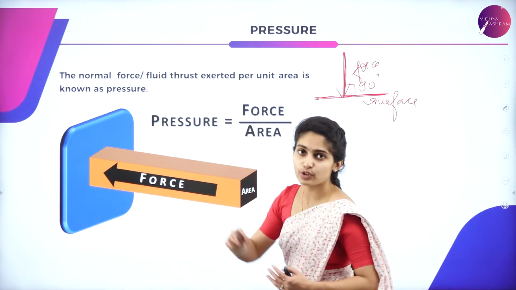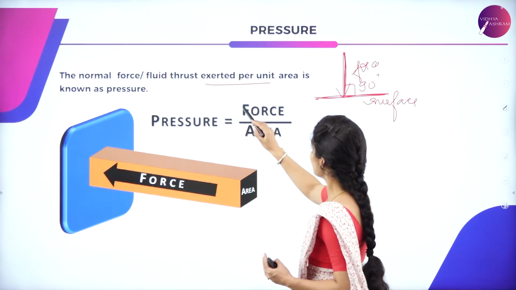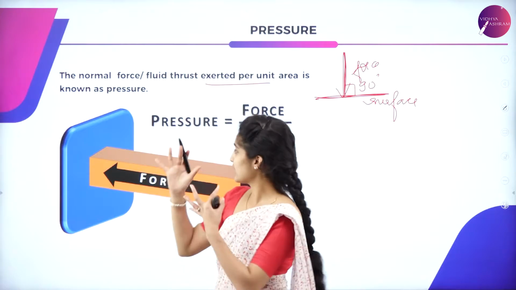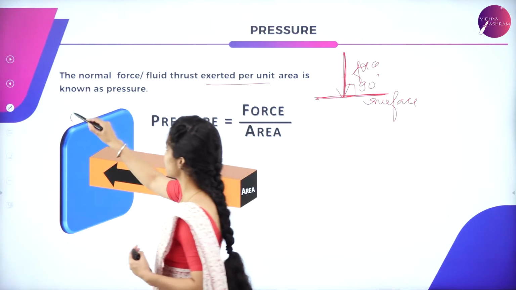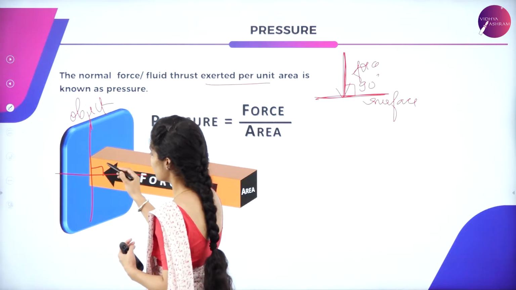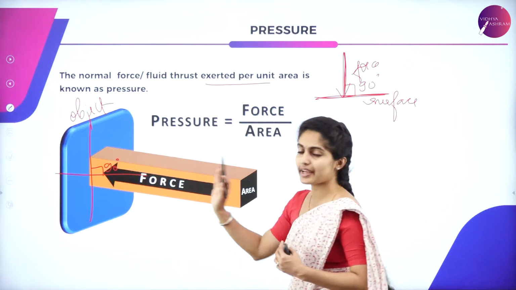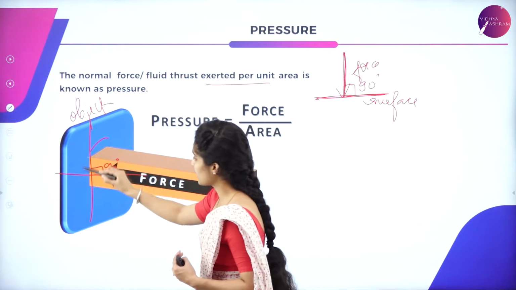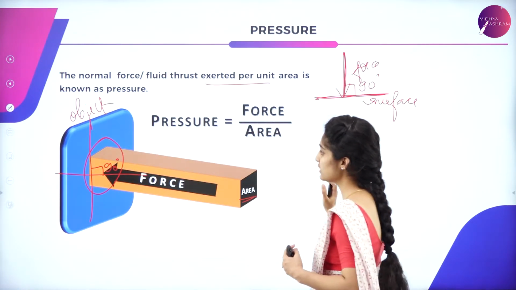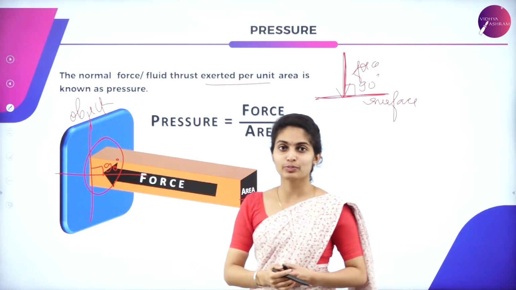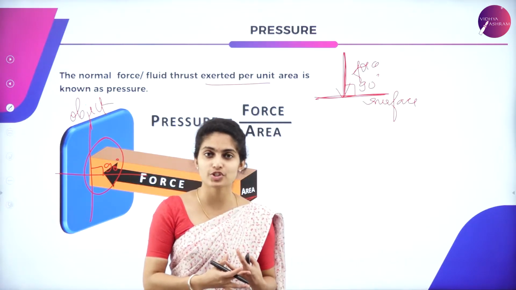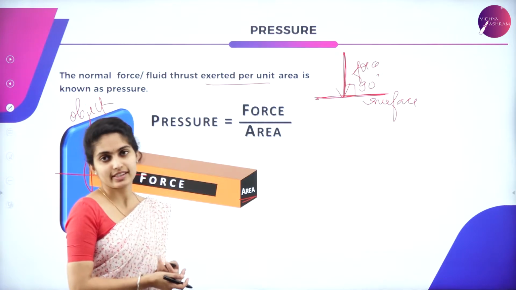So it is a normal force or a fluid thrust exerted per unit area. So force per unit area is known as pressure. You can see in this diagram, if this is an object, the force is exerted normal to it. If this is the axis, the force is normal at 90 degrees, acting on an object. So the force acting per unit area is said to be the pressure. I hope you are clear with the definition of pressure exerted on an object, as well as the density which we studied earlier.